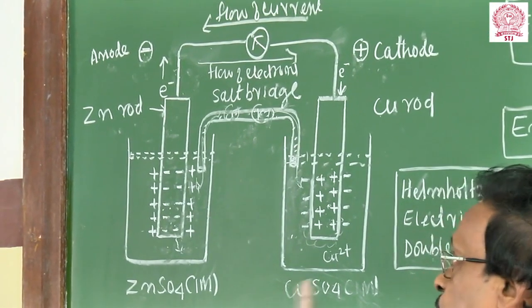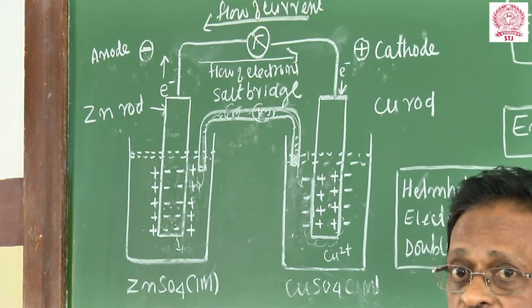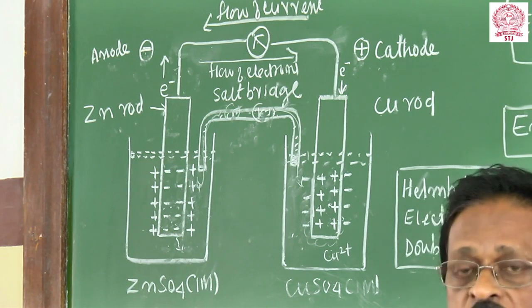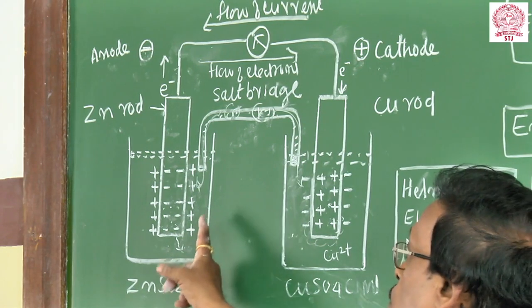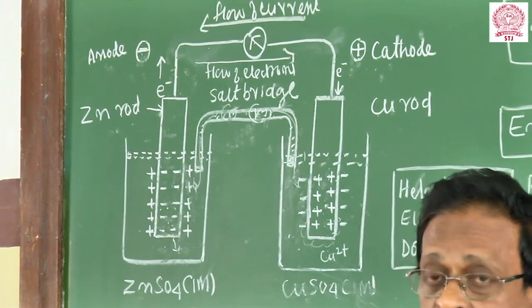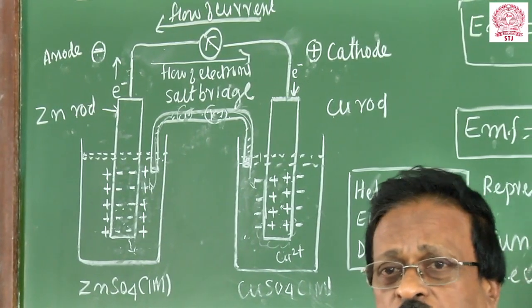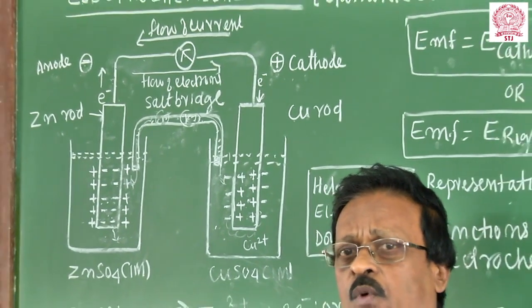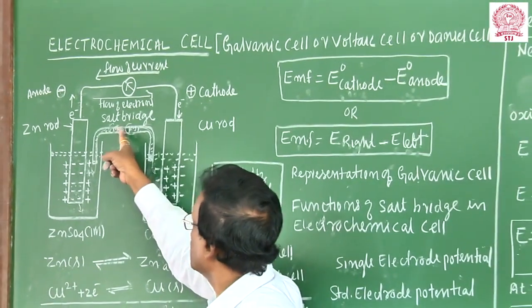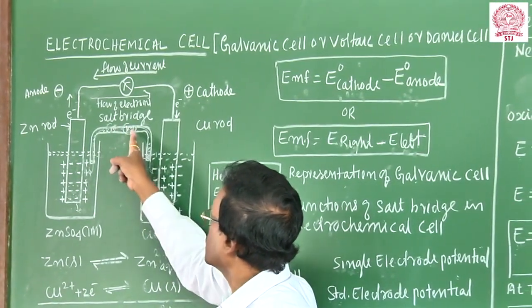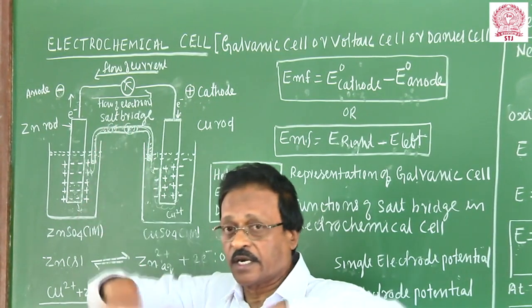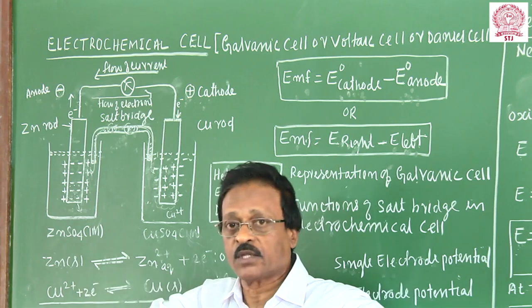But here, in the electrochemical cell, you must avoid the liquid junction potential because you are going to measure the current. To avoid the liquid junction potential and to get electrical contact between the two cells, we use the salt bridge, a U-shaped glass tube filled with potassium chloride. Potassium chloride is used because it has almost equal rates of migration of ions. The K+ ions move towards the negative charges and the Cl- ions move towards the positive charges. These ions in the salt bridge carry the electric current and give the electrical contact between the two cells.